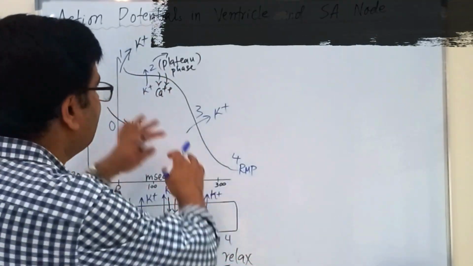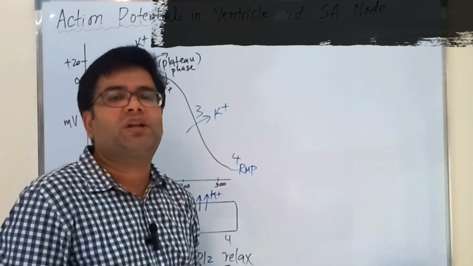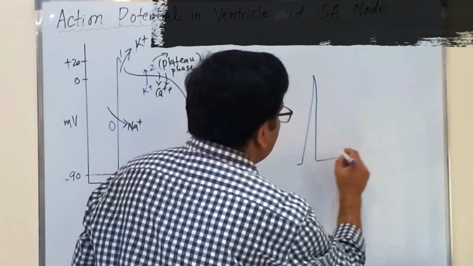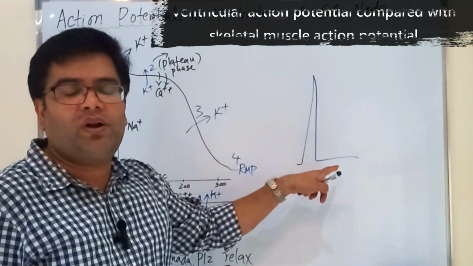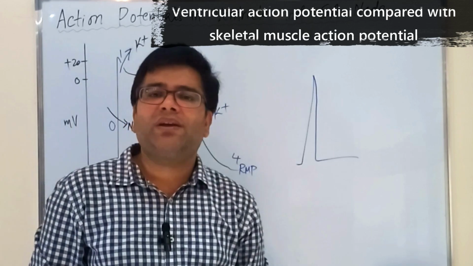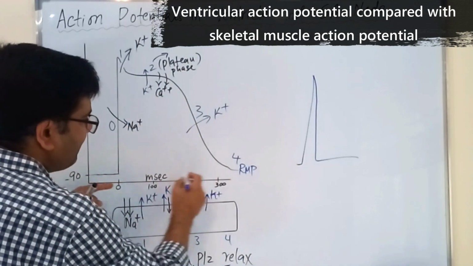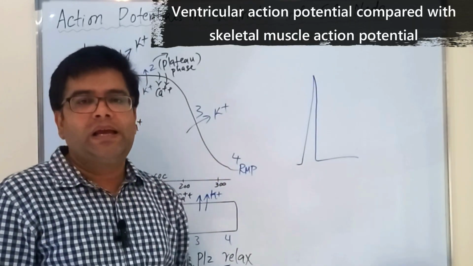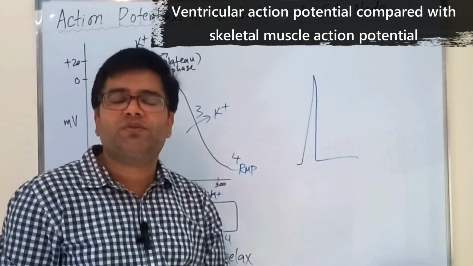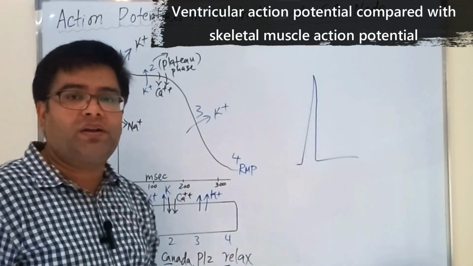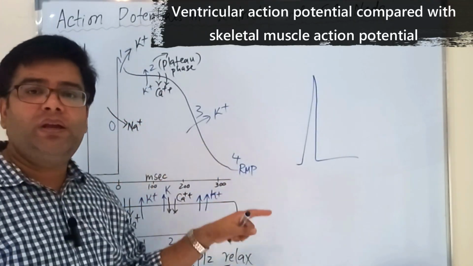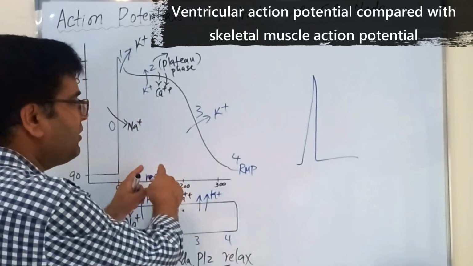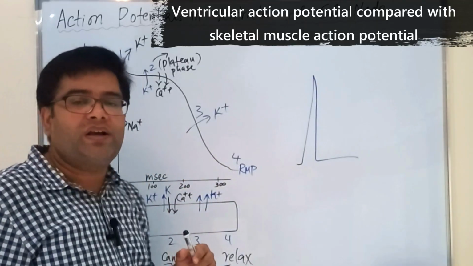So how is this action potential of the ventricular muscle fiber compared to the action potential of skeletal muscle fiber? In case of skeletal muscle fiber, the action potential goes up and then comes down, I mean the depolarization and then repolarization. This action potential duration is about 5 to 10 milliseconds. But the total duration of action potential in ventricular muscle fiber is about 250 to 300 milliseconds. And the same is the duration of the refractory period, which means that if one action potential is already occurring in the ventricular muscle, the next action potential cannot be started unless the first comes to the resting value. So the refractory period in ventricular muscle fiber is almost equal to the duration of action potential.